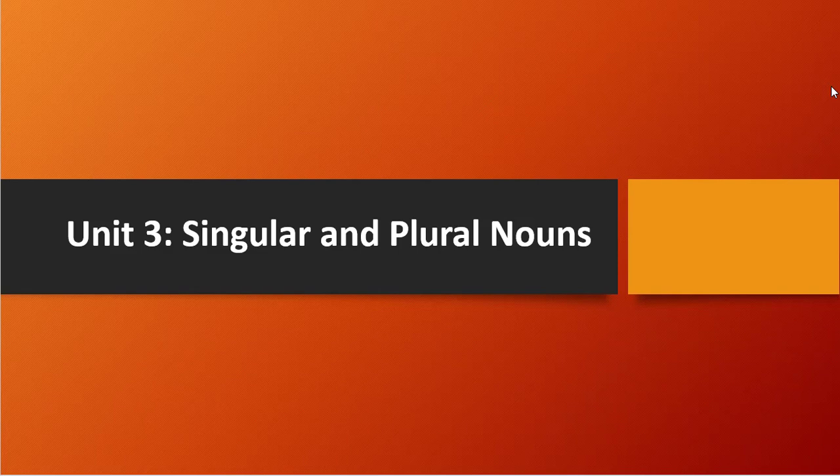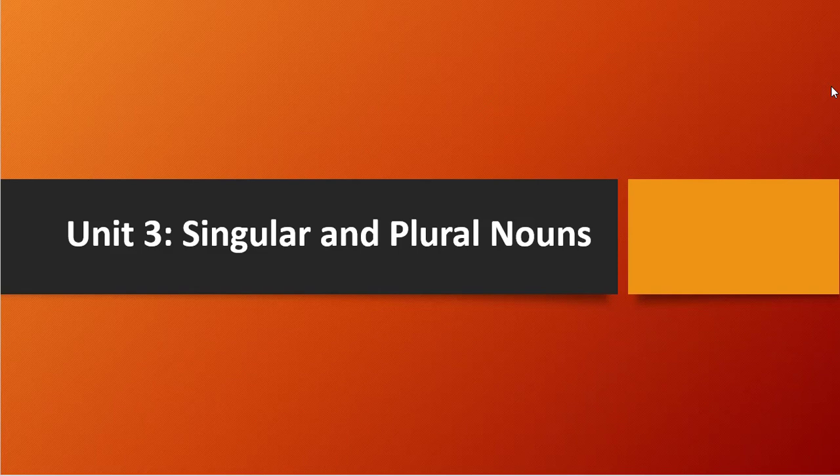singular and plural nouns. In singular and plural nouns, you may not know what a singular is and what a plural is. So let me explain. In a class, when you are talking about one person or one place or one animal or one thing, like a golden temple, that is one particular place, right?